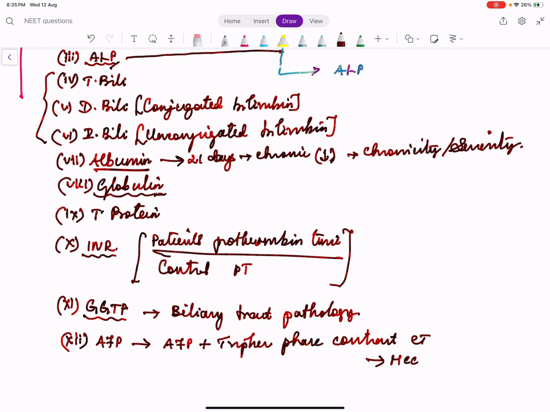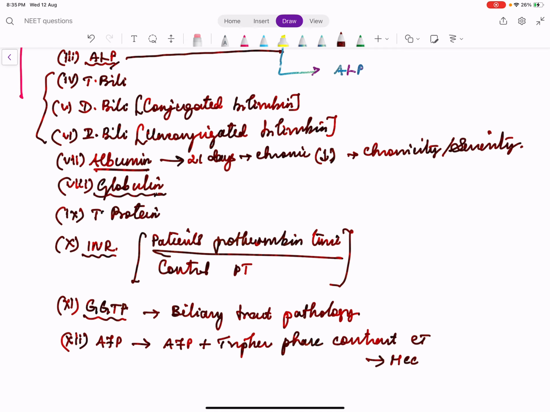INR we discussed. It is also one of the synthetic functions of the liver. So if albumin is low or INR is high, it indicates a severe disease. This finding is very important because in some scoring systems we usually use INR and albumin. GGTP we discussed, AFP also we discussed.